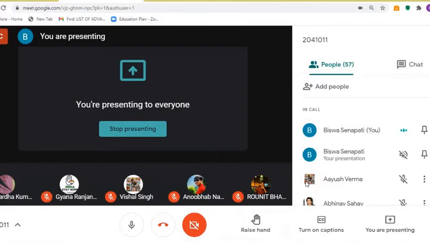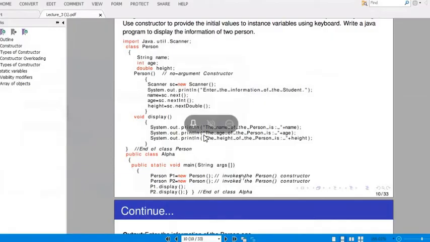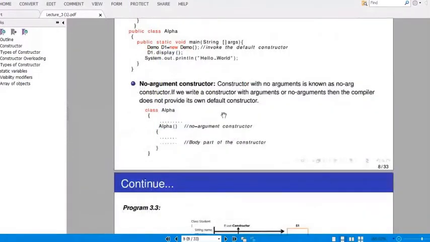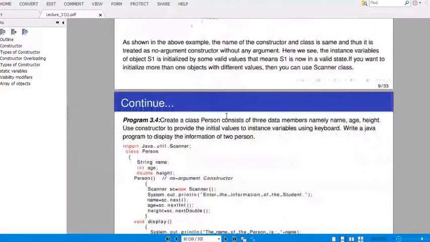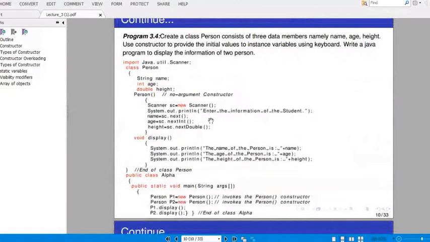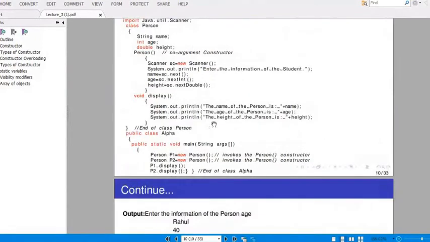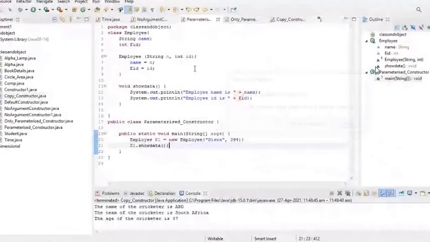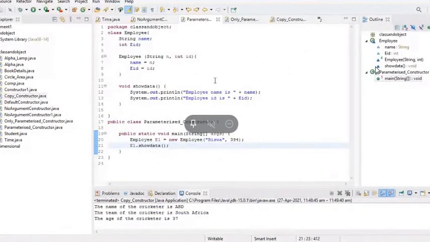So now we will start from the point where we have left. We have completed no argument constructor. We have discussed this example class person. Now let us go for parameterized constructor, and let us discuss the parameterized constructor with the help of an example. I will explain this example. In the meantime, if you have any doubt, just raise your hand. If no doubt, then I will ask one student to explain this code.